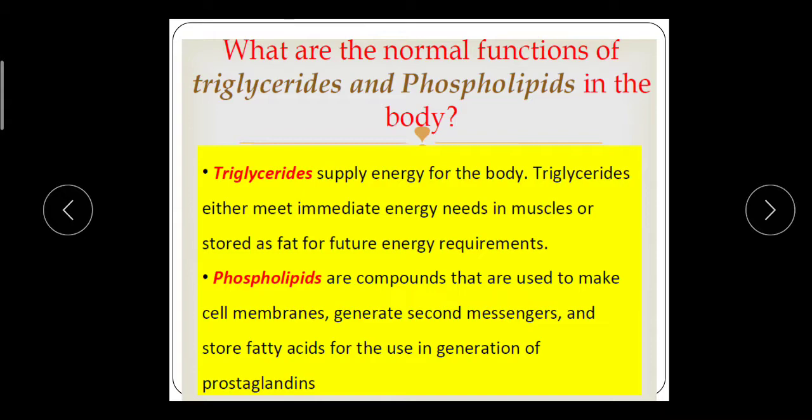So when we require energy, it is generated from those free fatty acids. The third lipid is the phospholipid. Phospholipids are compounds that are used to make cell membrane, generate second messenger, and store fatty acid for the generation of prostaglandin. So these are the major lipids which are present in the blood and their functions.